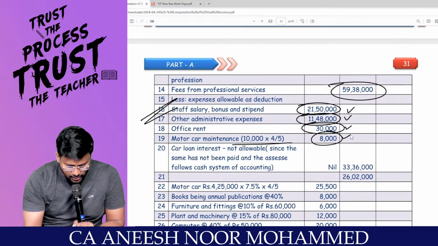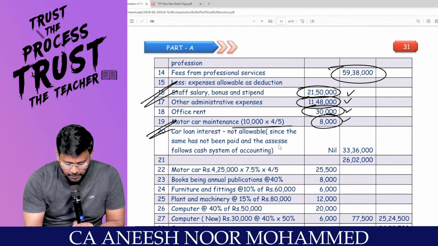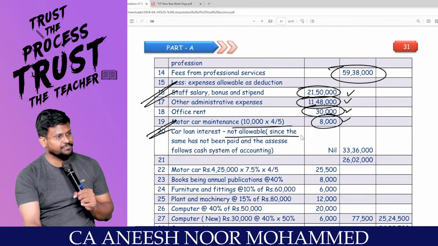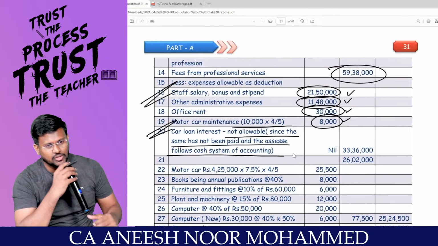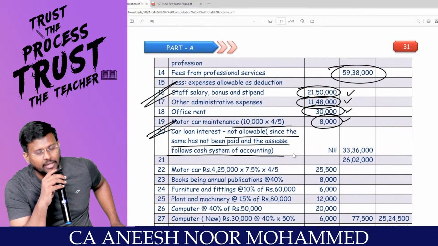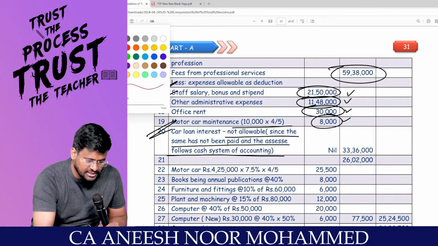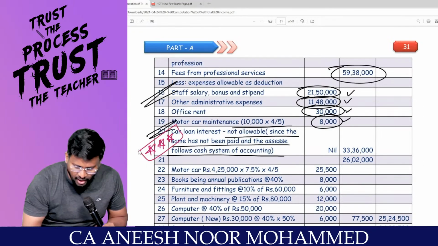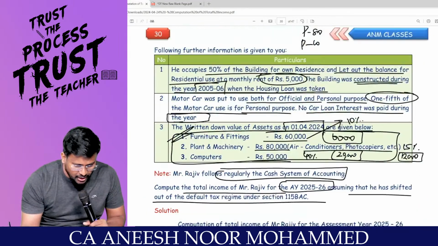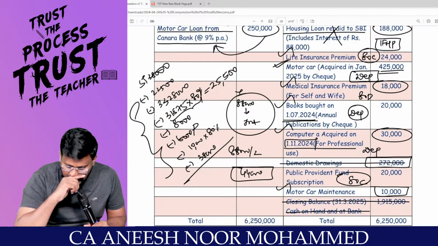Car loan interest not allowable, since the same has not been paid, and assessee follows what system of accounting? This is an exam prone area, mistake area. Here have we reduced the interest?